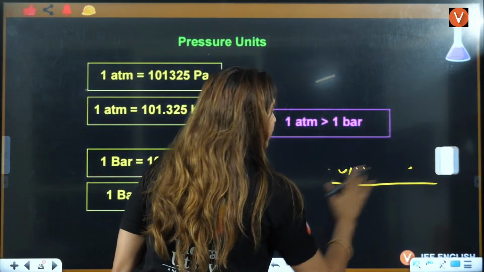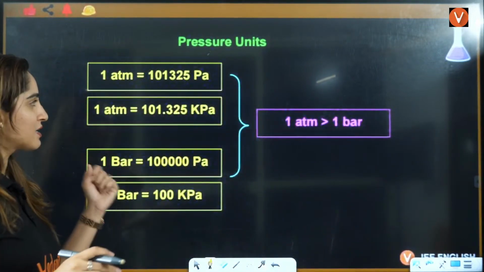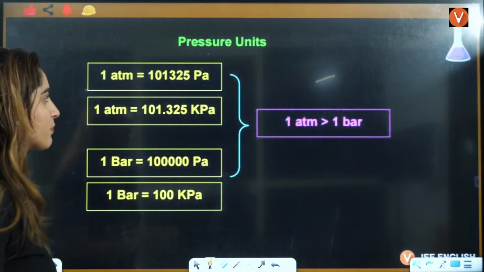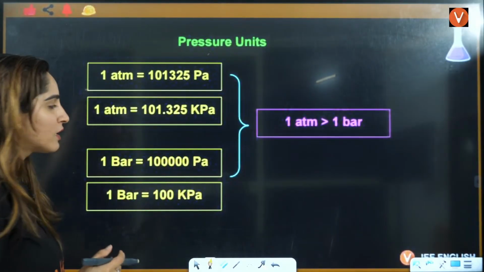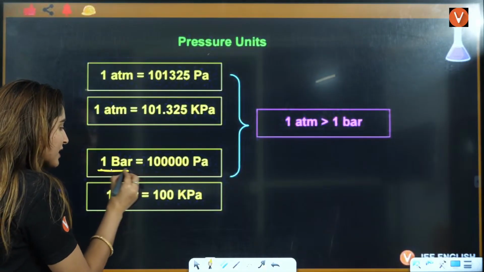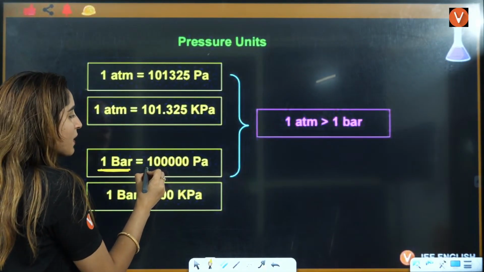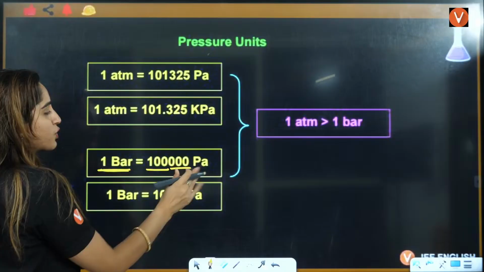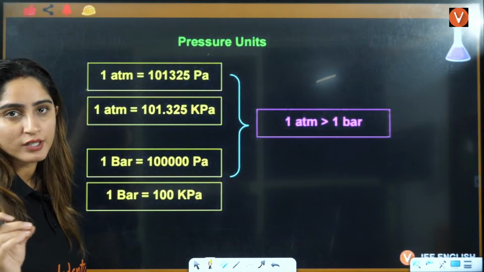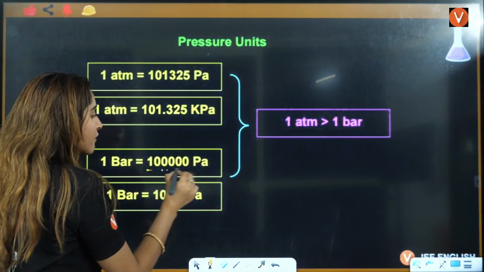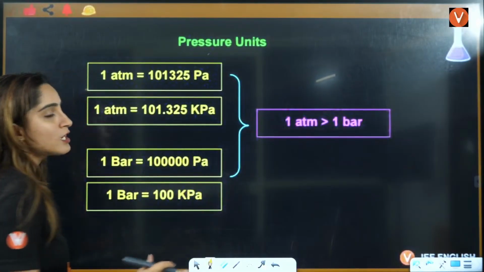Now, if it is given in bar and you have to convert it into Pascal, because Pascal is the SI unit, then if 1 bar is given, multiply this by 100,000, that means 10 raised to power 5, and you will get your answer in Pascal.